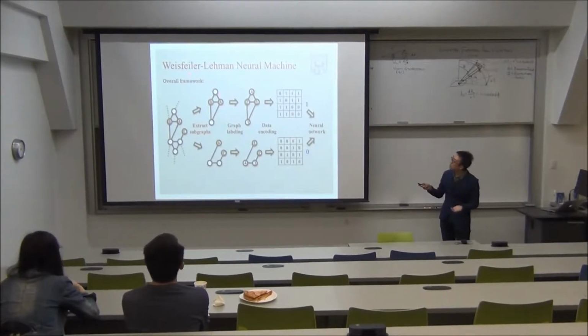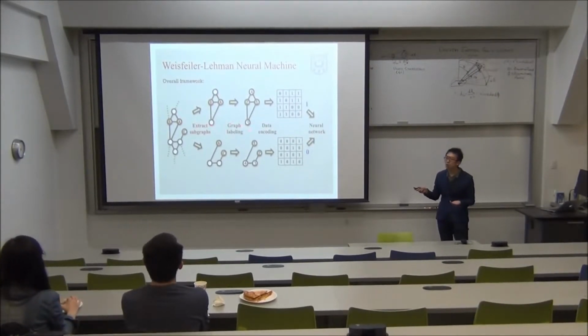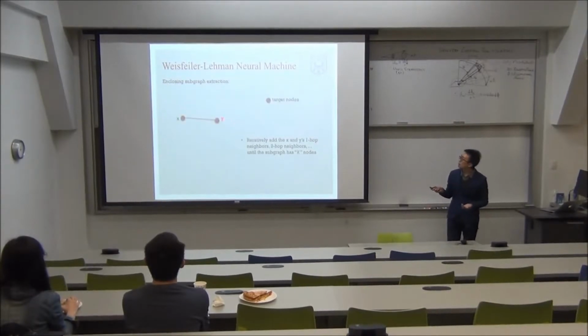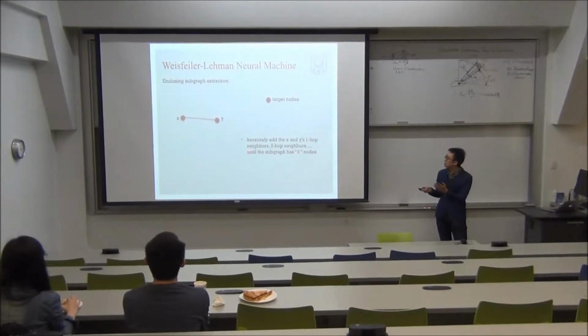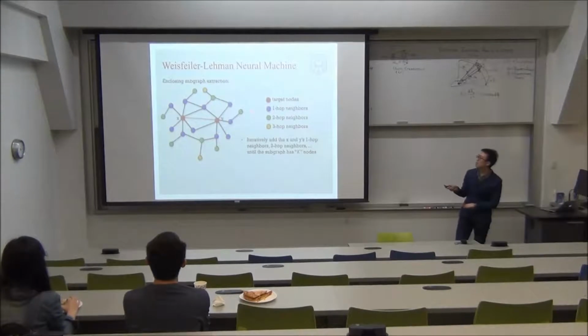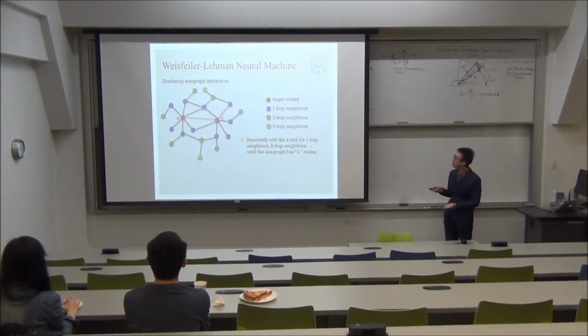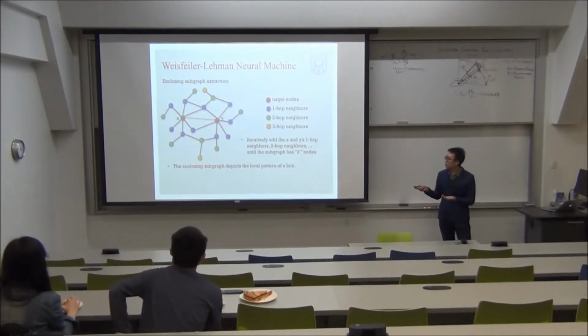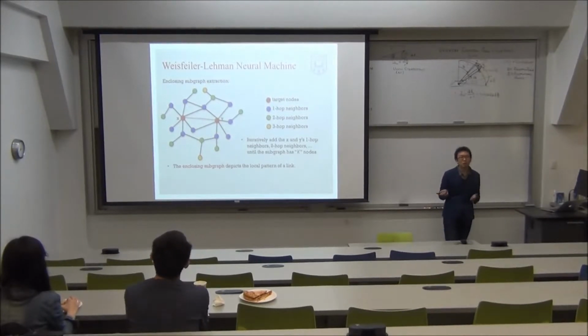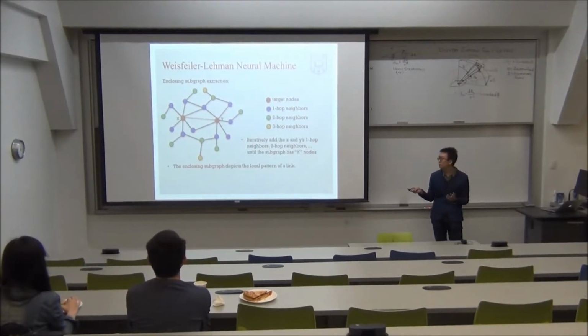Let's first see how Weisfeiler-Lehman neural machine extracts subgraphs. Given the target nodes x and y, we iteratively add their one-hop neighbors, two-hop neighbors, three-hop neighbors, and so on, until the subgraph has k nodes. You can see that the enclosing subgraph actually depicts the local pattern of a link, which may contain much information about whether this link is likely to exist.